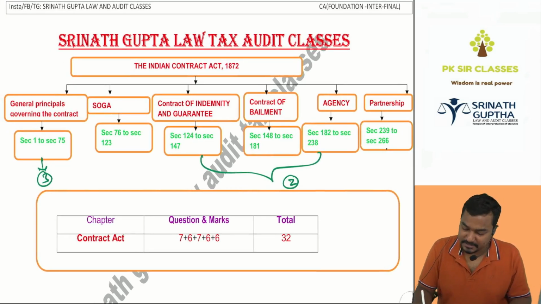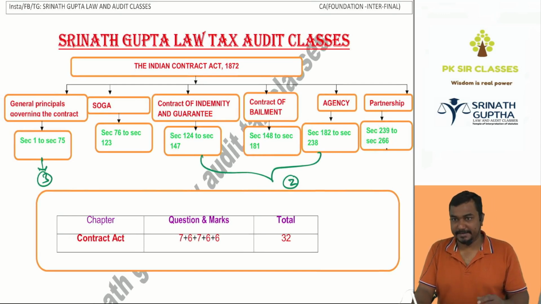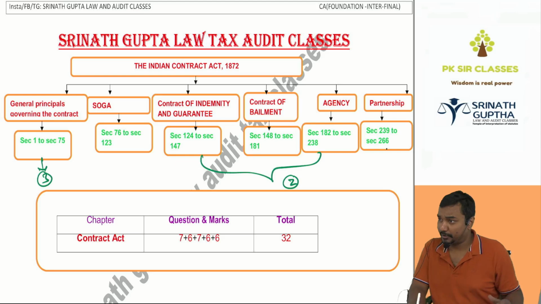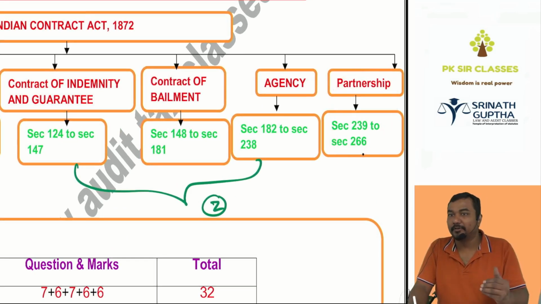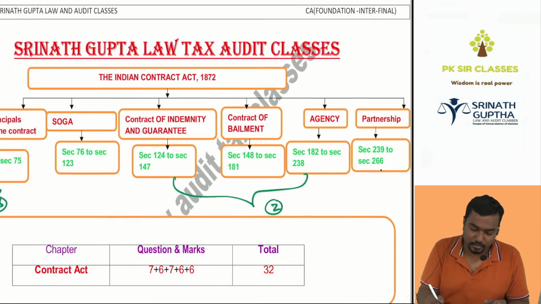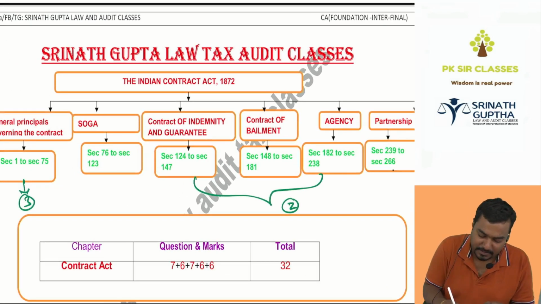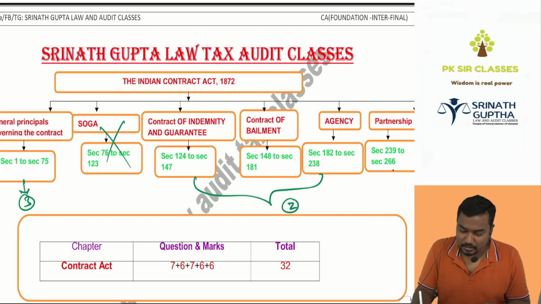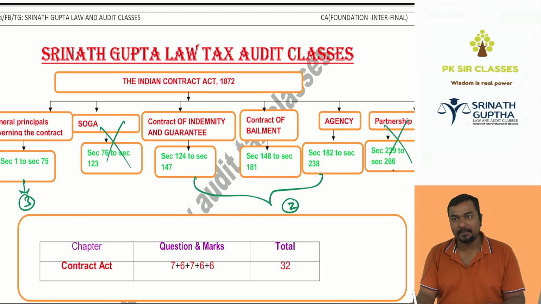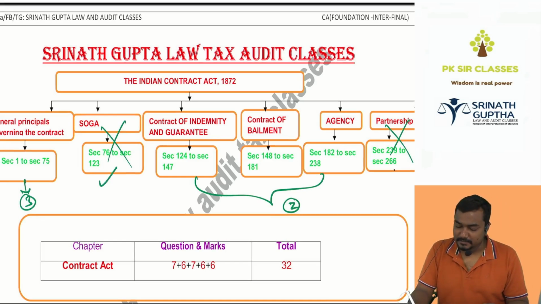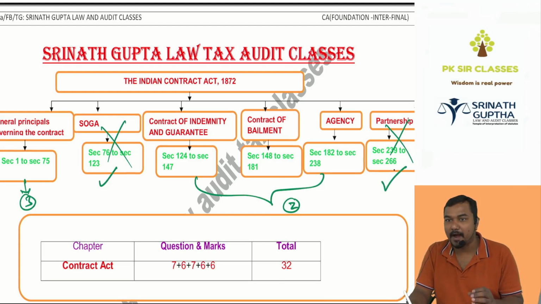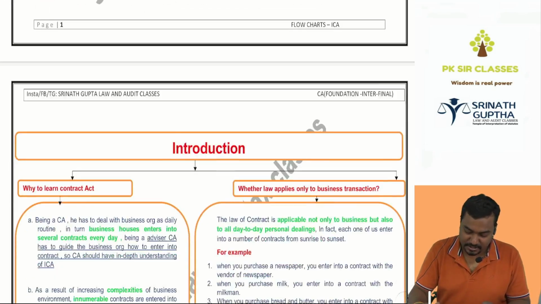And last, sections 239 to 266 deal with the contract of partnership. Sections 239 to 266 are removed from the Indian Contract Act. They're making a new act called the Partnership Act. As on today, sections 76 to 123 and sections 239 to 266 are not part of the Contract Act. They're making a special act known as SOGA, Sales of Goods Act, and a special act known as Partnership Act. Then let us start with section 1.